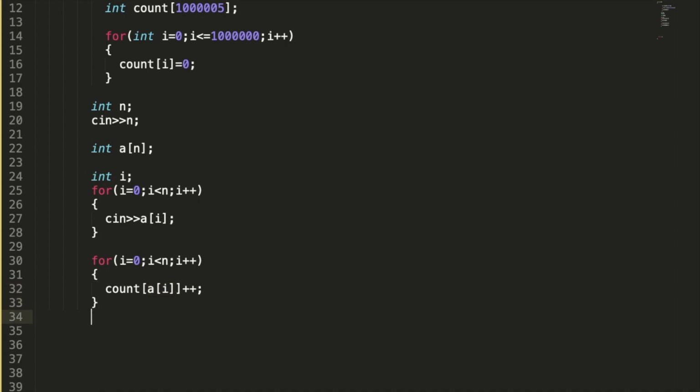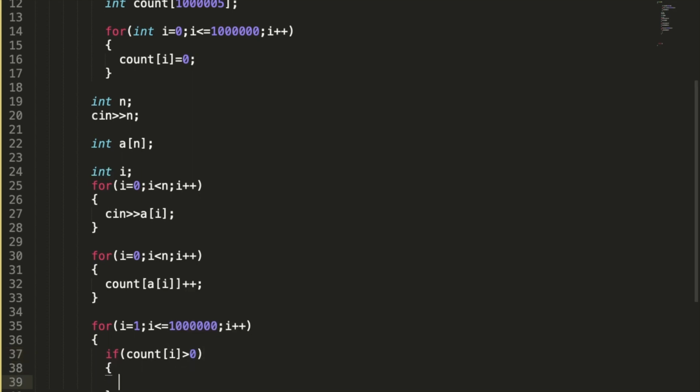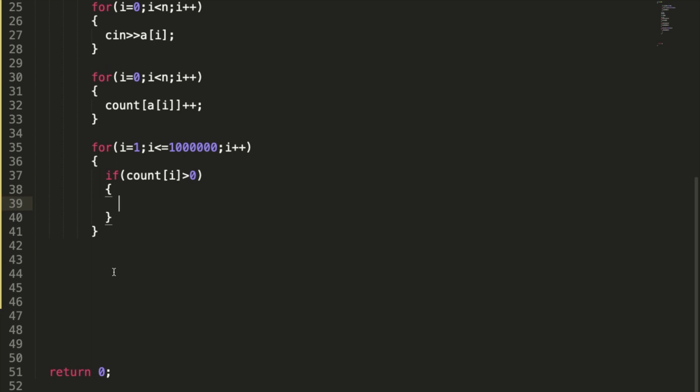In the end, I am going to run a loop from i equals 1, i less than or equal to 10 to the power 6, and i plus plus. If count of i is greater than 0, it means i is there in the original array and we need to print it according to its frequency.